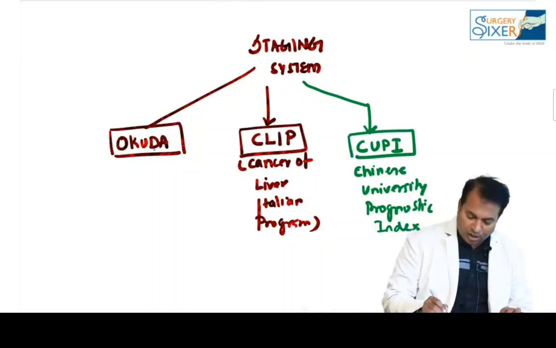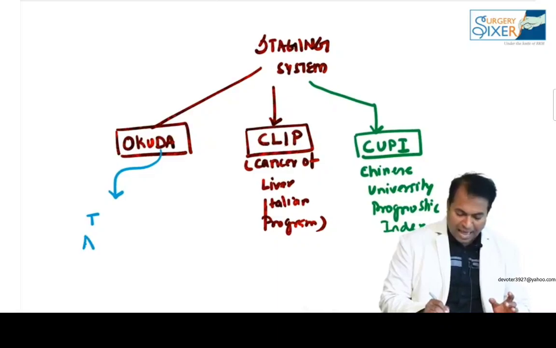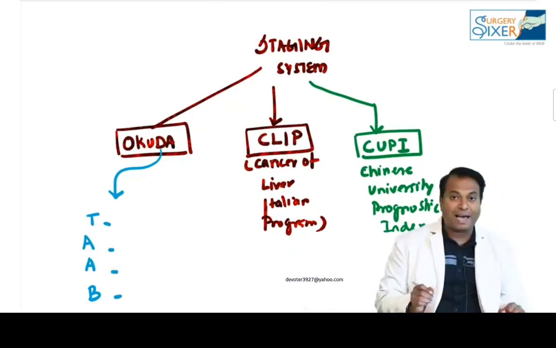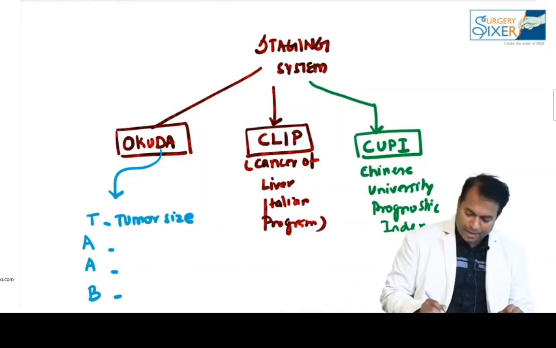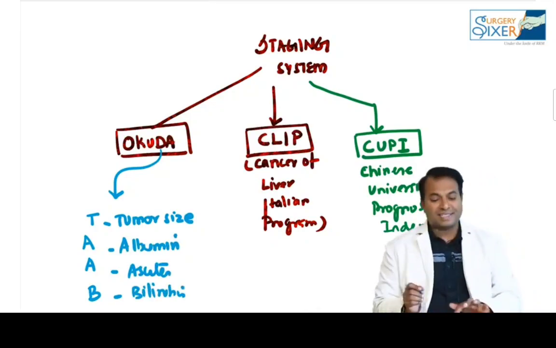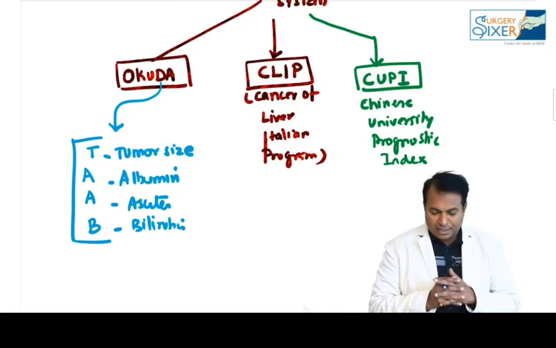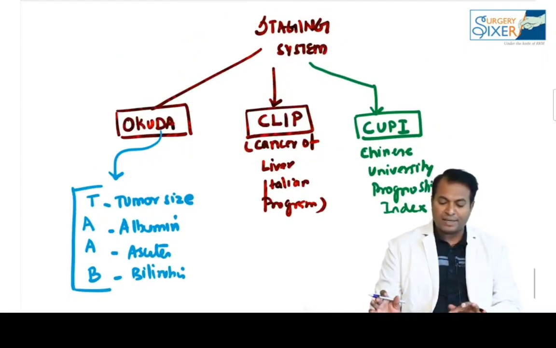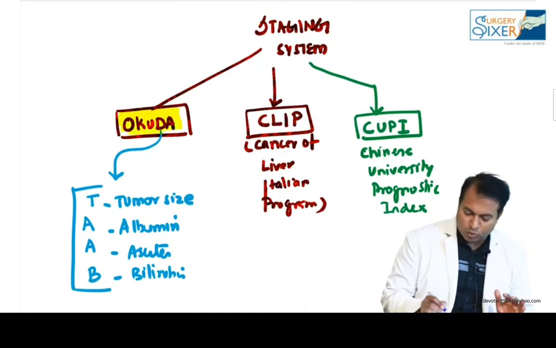So Okuda staging, CLIP staging (Cancer of the Liver Italian Program), and Chinese University Prognostic Index are the old staging systems. If at all they ask about Okuda staging, it carries tumor size, albumin, ascites, and bilirubin. That is remembered by the mnemonic TAAB. But these are not important for PG level. Just know the names Okuda, CLIP, CUPI.